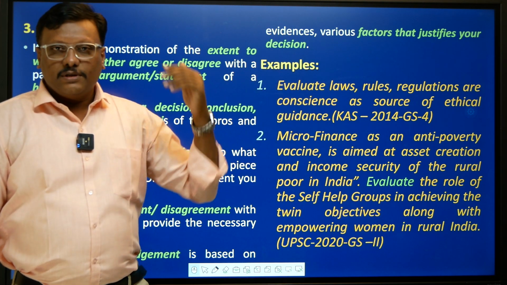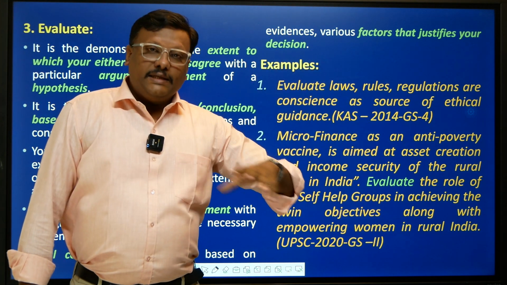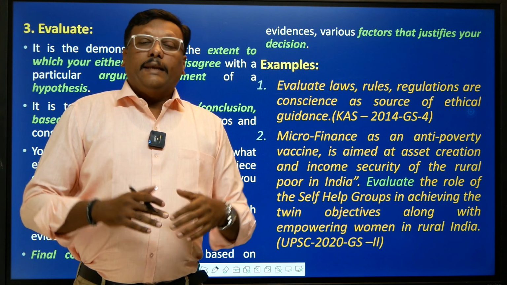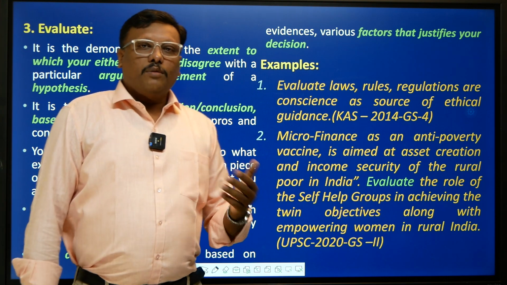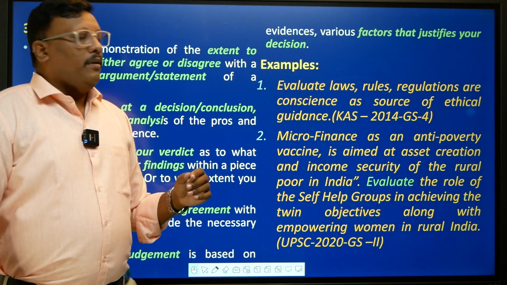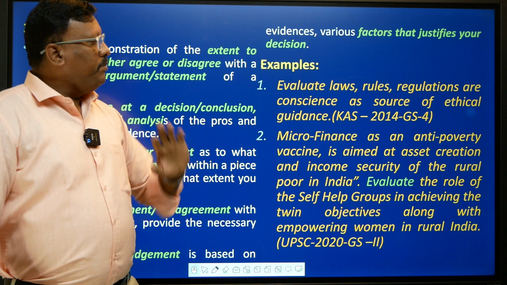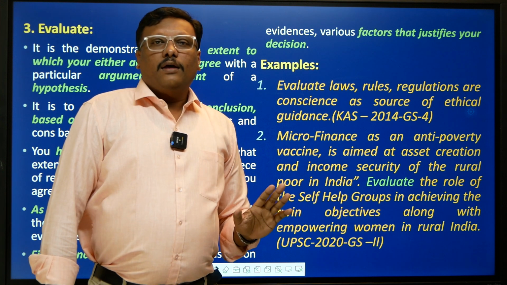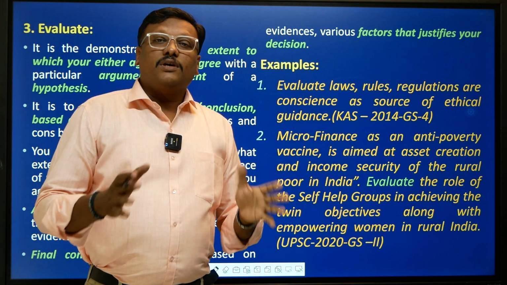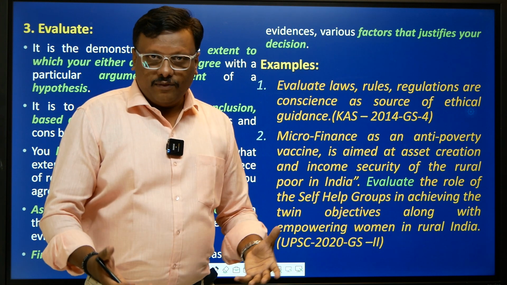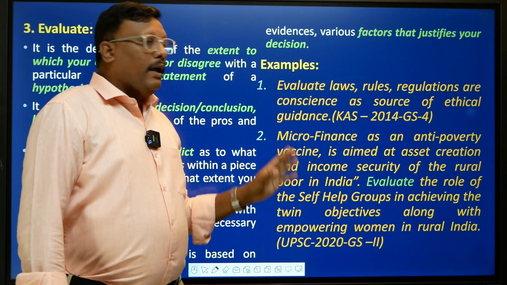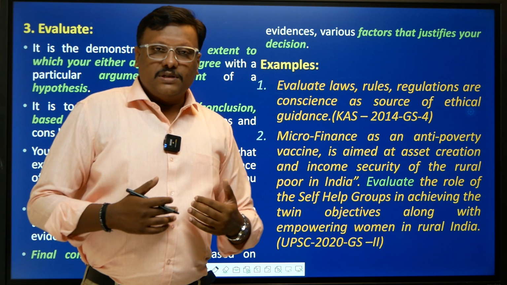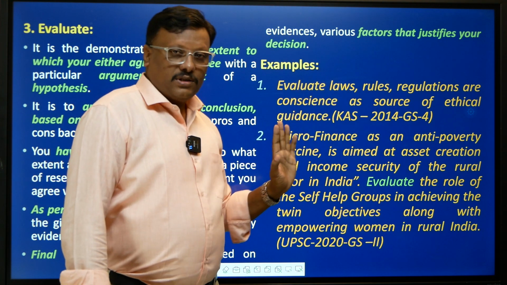And as the civilization proceeds, at that point of time, what the civilization collectively construed to be very ethical and what is non-ethical is later on codified into laws, rules, regulations, or maybe some sort of procedures, right? Okay, so the statement asks you, what are these laws, rules and regulations? They are nothing but, earlier, the conscience, the collective conscience of the masses or a society, which later on converted into laws, rules and regulations. Okay, and since they are based on ethical parameters, from this conscience laws, rules and regulations are formed, right?